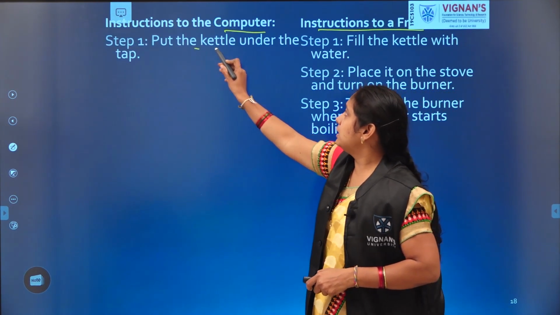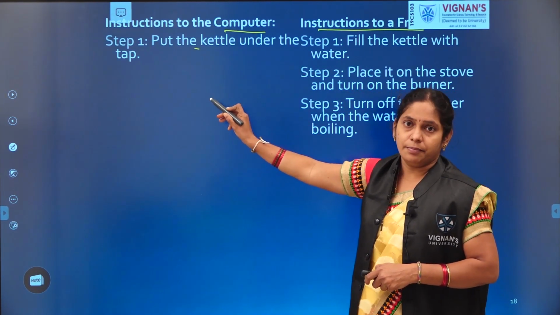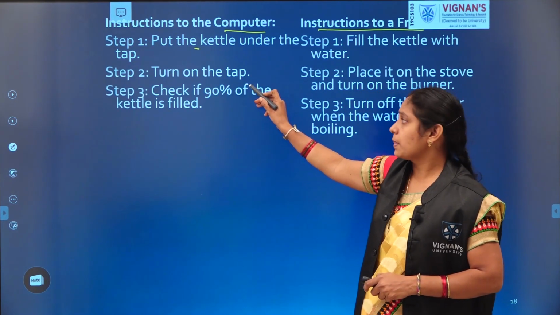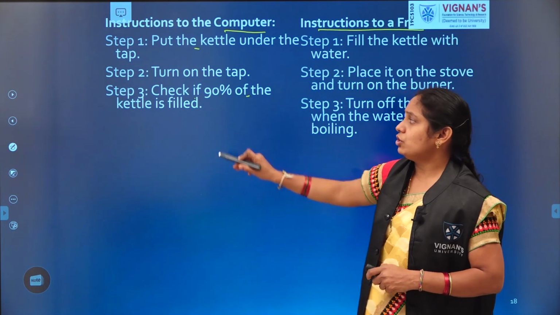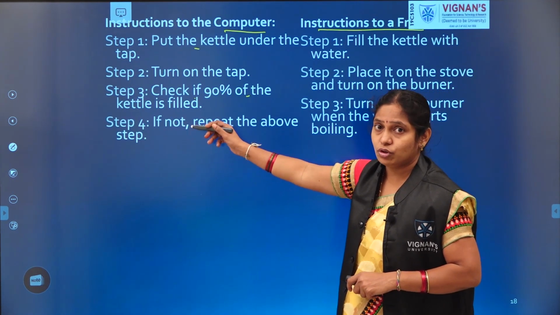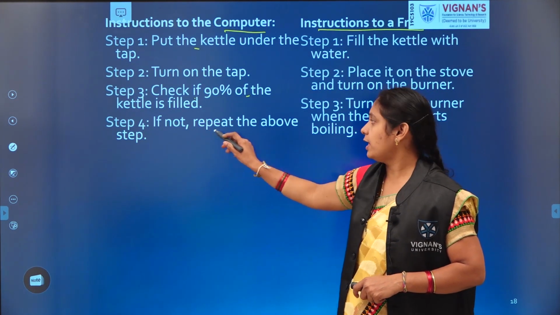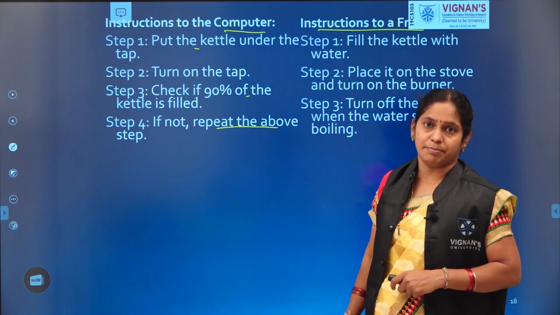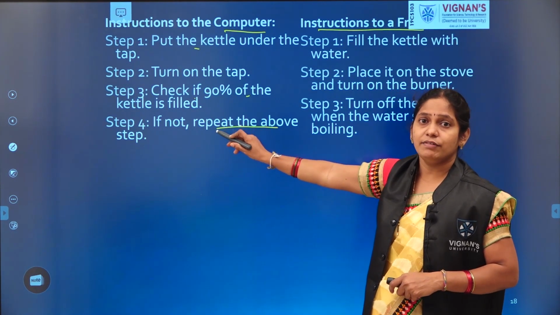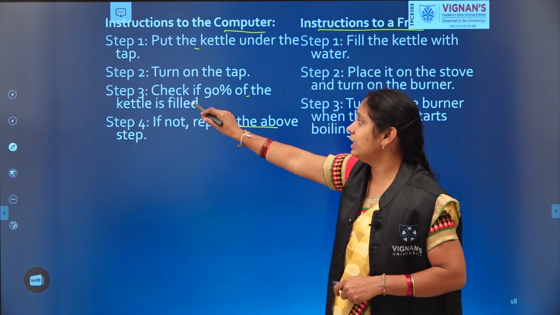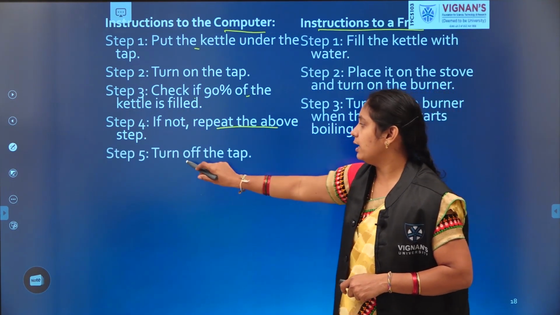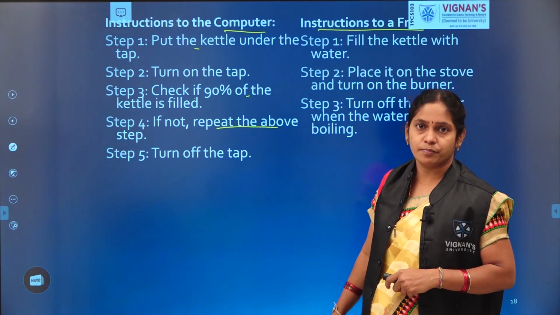First, put the kettle under the tap and then turn on the tap. Check if 90% of the kettle is filled. If it is okay, good, we can move to the next step. If not, then repeat the above step. If 90% of the kettle is not filled, then we should repeat that same step, meaning we keep on pouring water into the kettle, and then turn off the tap.